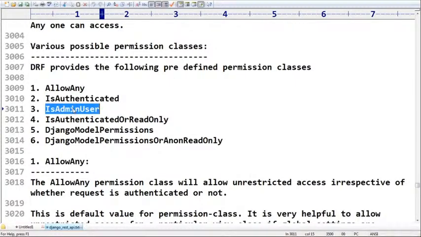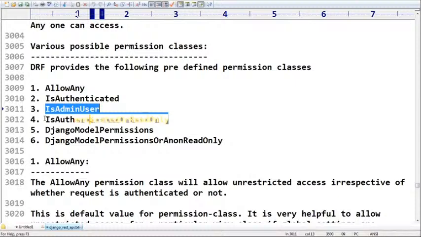Trusted administrators are allowed to access our endpoint. Then we should go for this one, sir. Next is IsAuthenticatedOrReadOnly. It means an authenticated person can perform either read or write operations, but a non-authenticated person can perform only read-only operations.